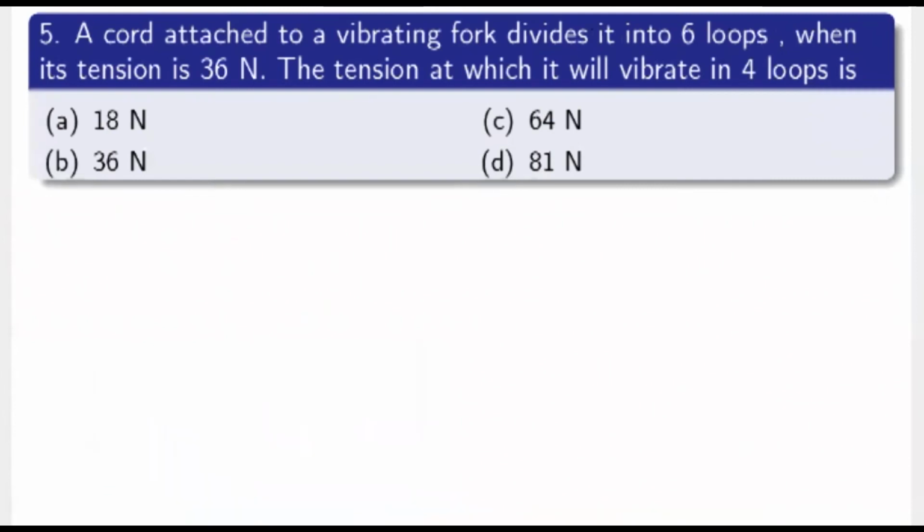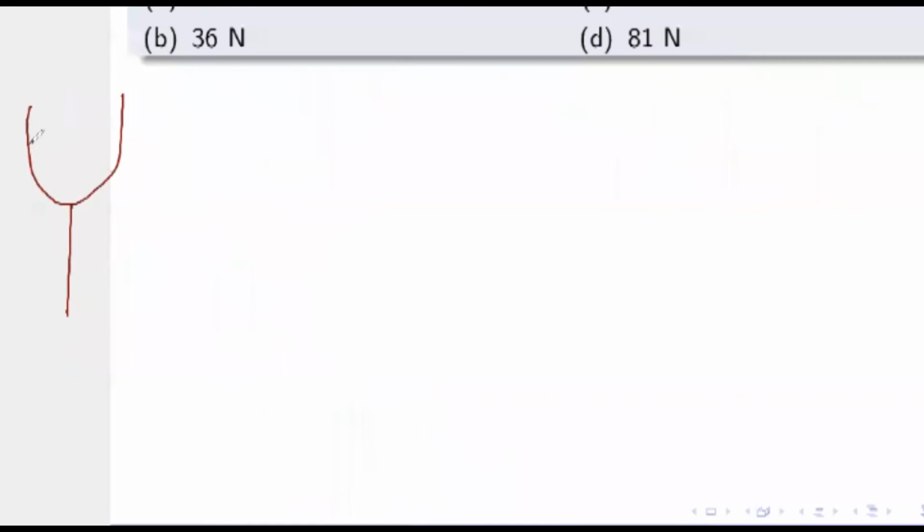Next question. A cord attached to a vibrating fork divides it into 6 loops when its tension is 36 newtons. The tension at which it will vibrate in 4 loops is, what's given here? This is the initial case. I will speak in terms of frequency, as frequency remains constant.